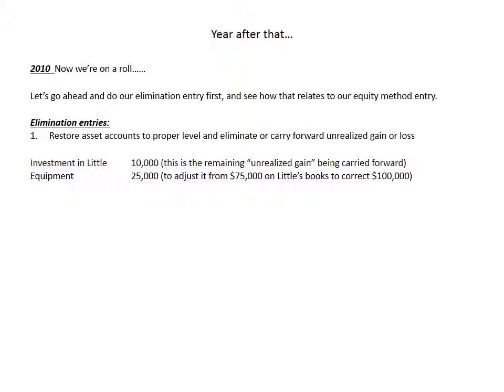The equipment account, again, needs to be adjusted from 75,000 up to 100,000. Accumulated depreciation, now we need a credit of $35,000. And if you refer to the elimination entries on the previous page, think of how these accounts carry forward. On the previous page in our elimination entries, we credited accumulated depreciation for 40, and then we debited it for 5,000. So we're carrying forward a net credit of $35,000.